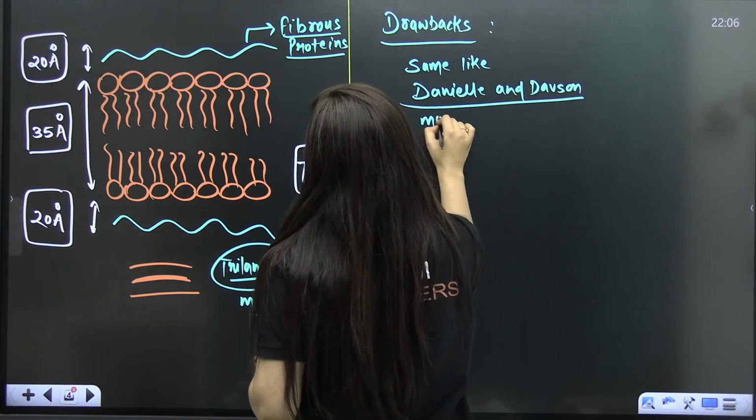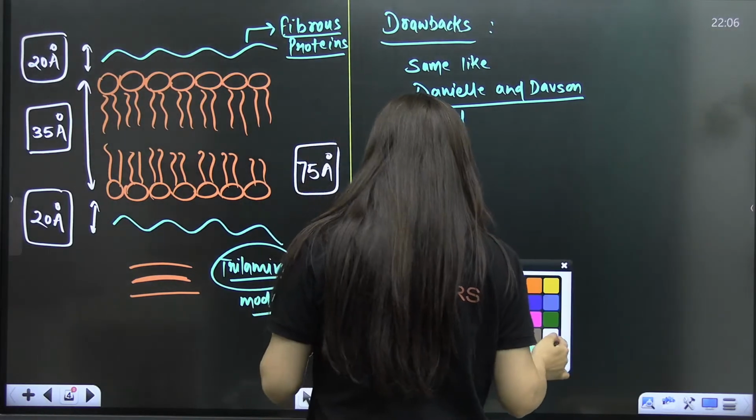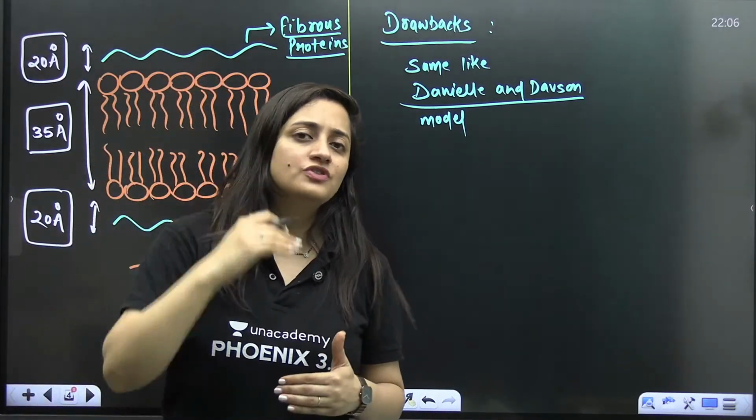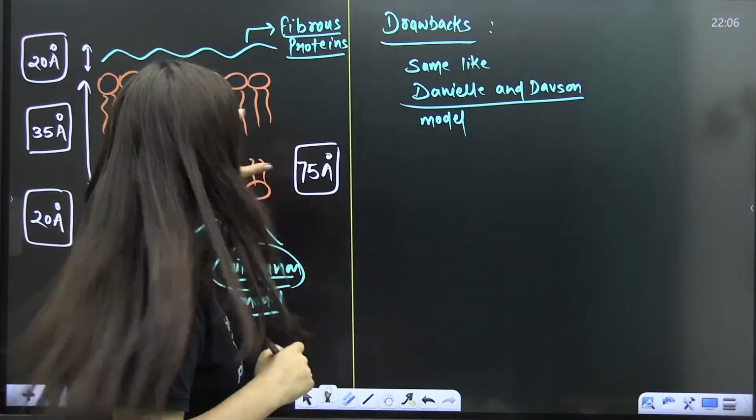Here again, the transport part was not clear. So as per this model also, the phospholipid bilayer is sandwiched in between the two protein monolayers. That's what we need to know.